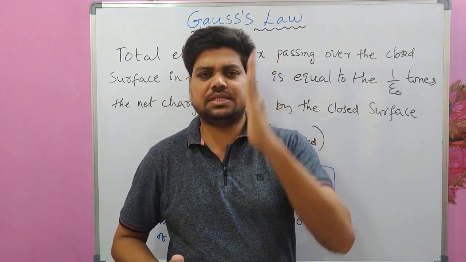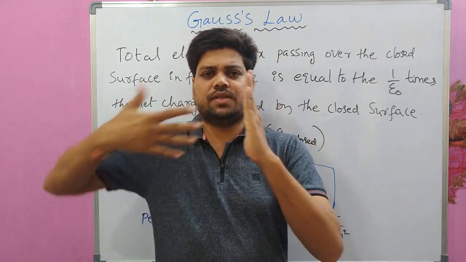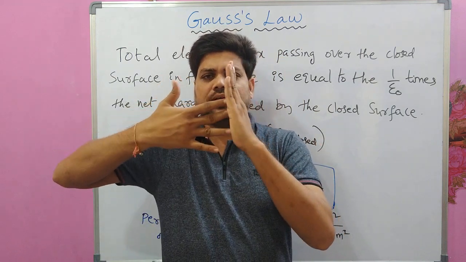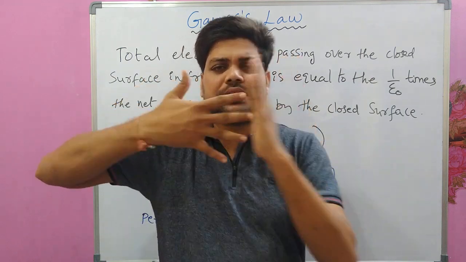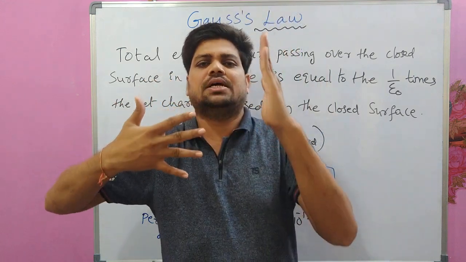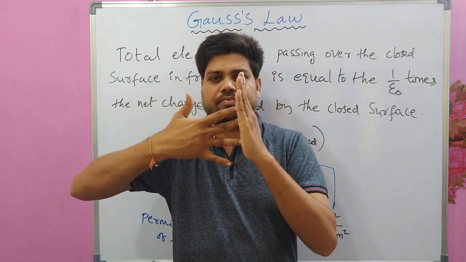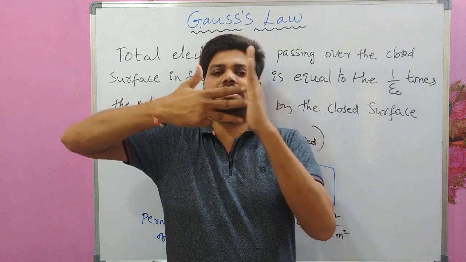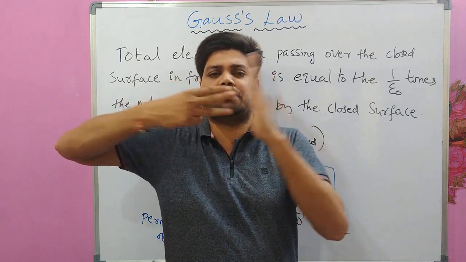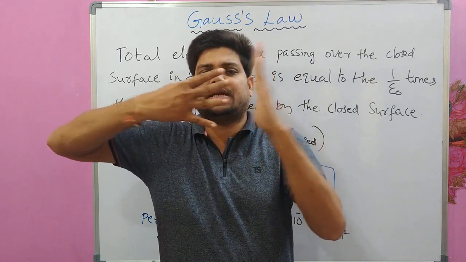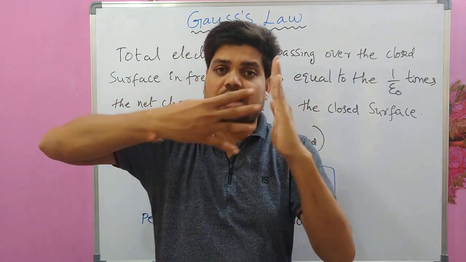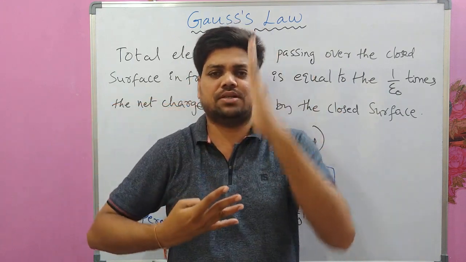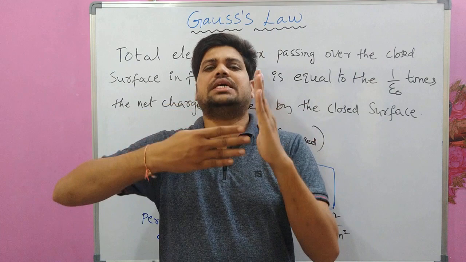For example, if this is the surface and these are the electric field lines, how many electric field lines are passing through this surface normally? In this case, 3 electric field lines are passing. In this case, 4 electric field lines are passing. All of them are passing normal to this surface. So this is electric flux.